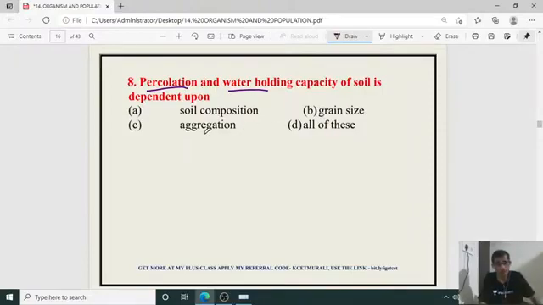Yes, Shreyas, welcome to the class. So for question number 8, the right answer is D, all of these. For the 7th it is C.